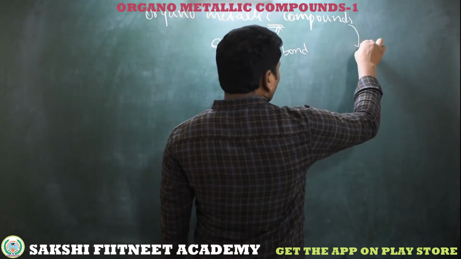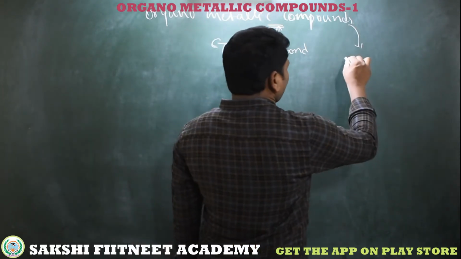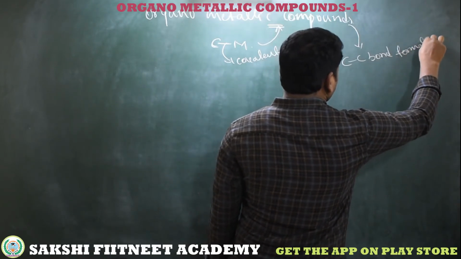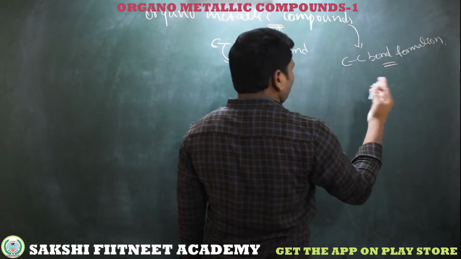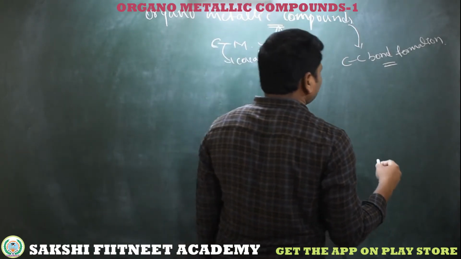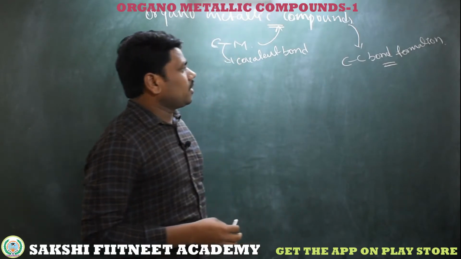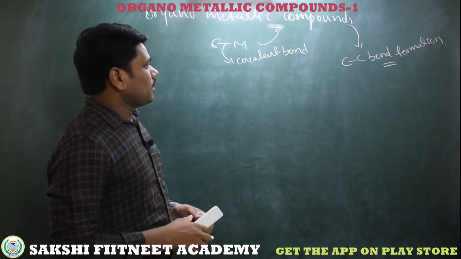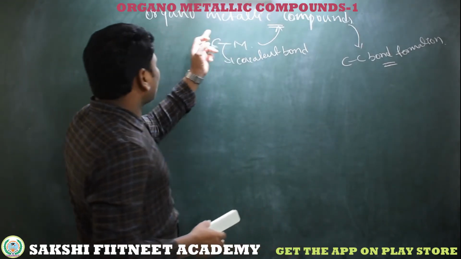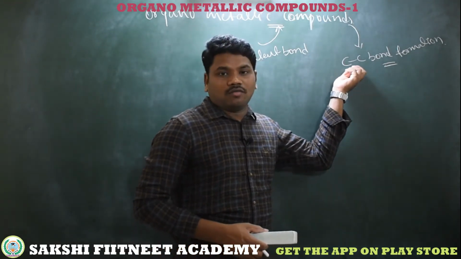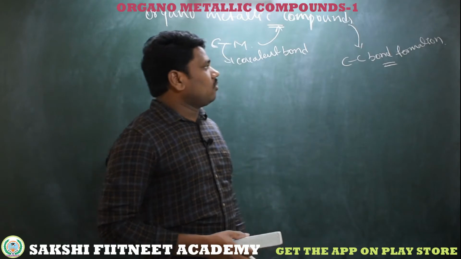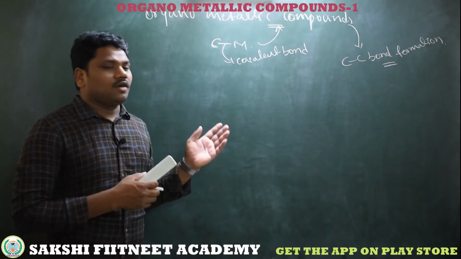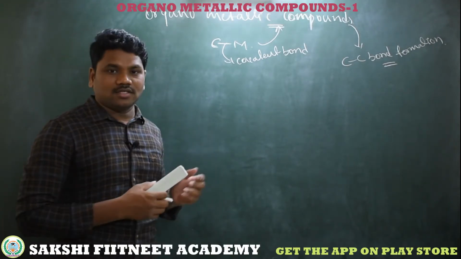So for what purpose are we using these organometallic compounds? Mostly in reactions we are using them for carbon to carbon bond formation, as well as for the preparation of hydrocarbons. Based on the chemical property of a particular organometallic compound, it plays other important applications. Out of all organometallic compounds, today we are going to discuss the Grignard reagent.